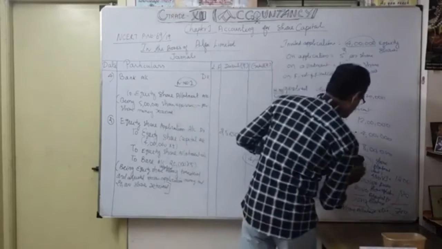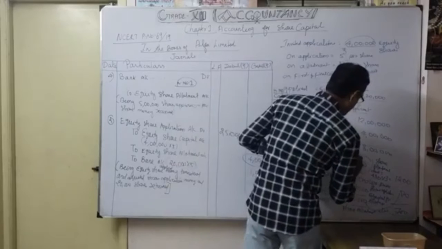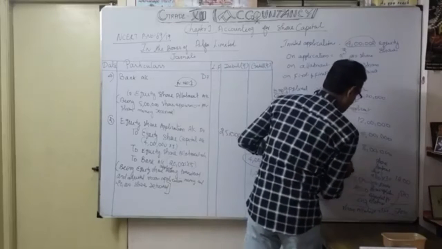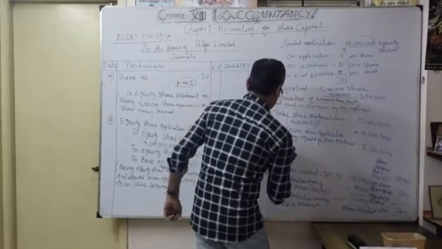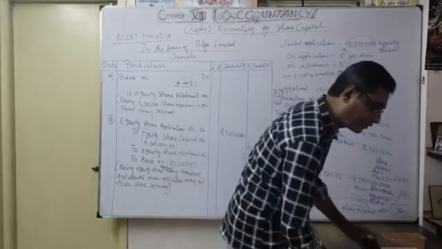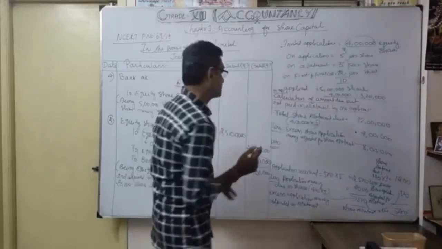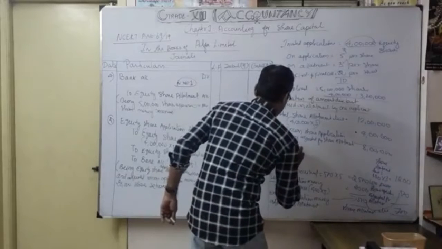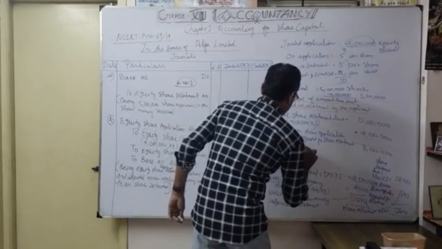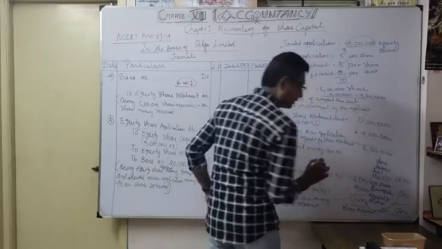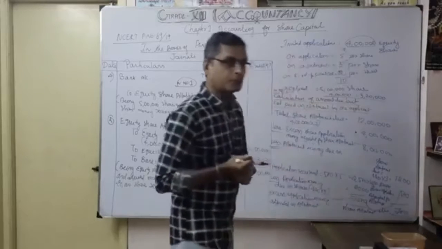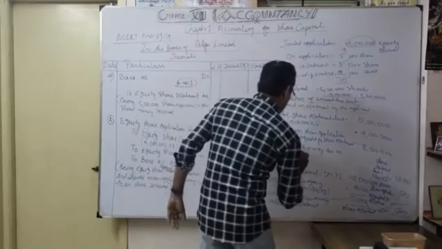Okay, so I have to, so less, okay, less, we have to write what? Allotment money due on that particular applicant, correct? Due but not received.